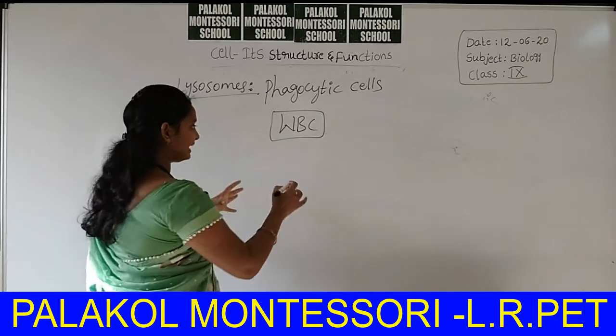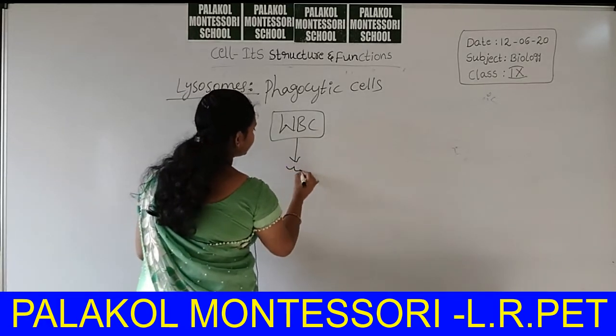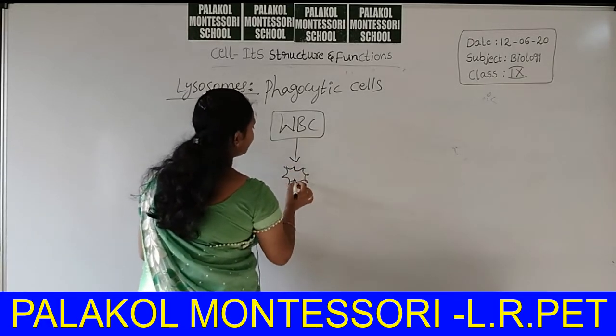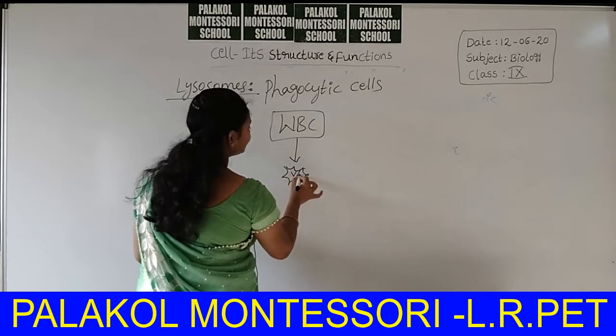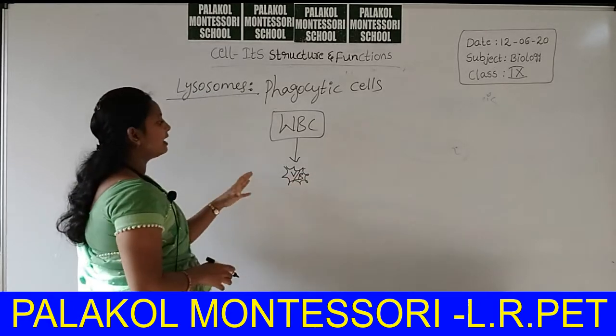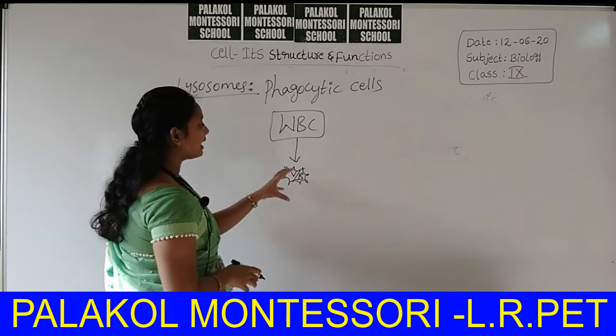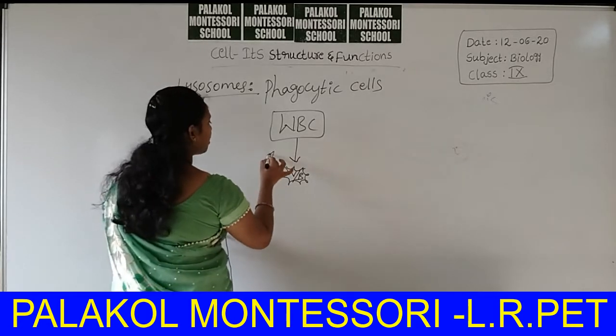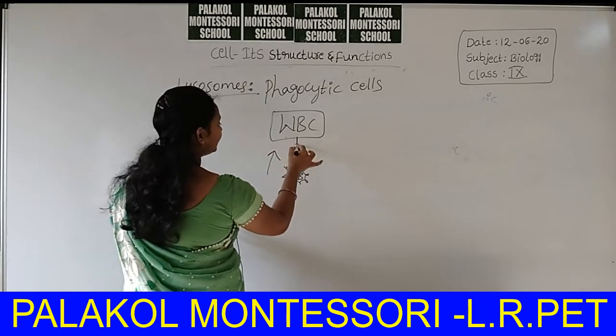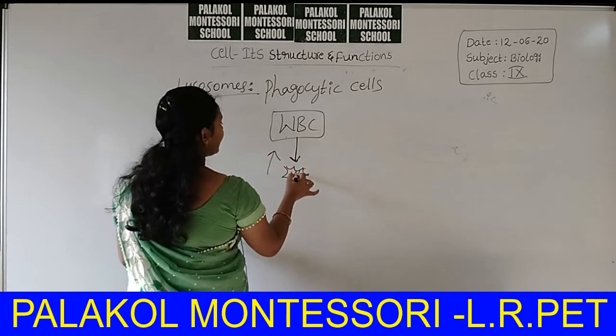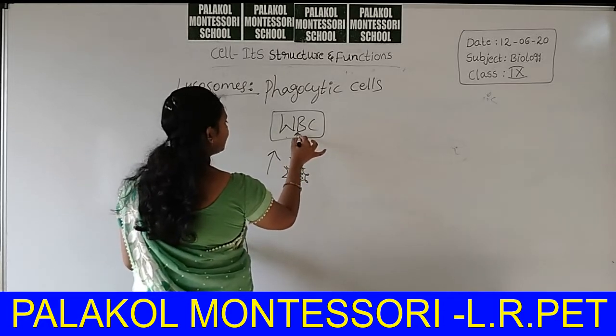That means they can trap microorganisms, whether it is a virus or bacteria. Whatever it may be, when a foreign particle enters the body, it can be trapped by the WBC and enter the WBC.